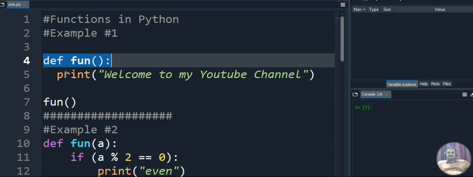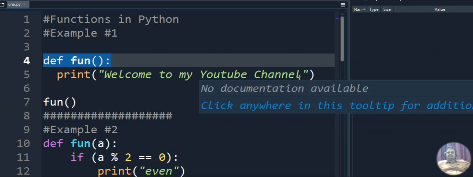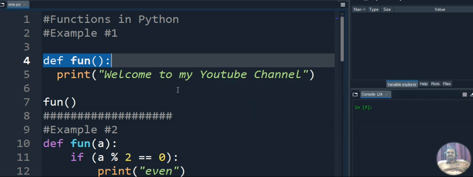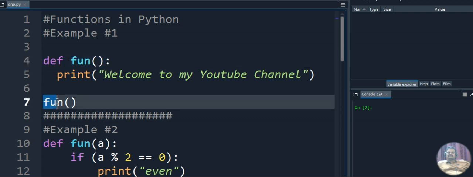Inside the function we are writing some statements, that is a print statement: print, open parenthesis, "welcome to my YouTube channel". That is the statement I am giving inside the print statement, and I am closing the double quotes. Out of the function I am just calling the function. This is the function call. My function name is fun, so here I am calling the function. This will call the function, it will execute, and it will display the statement.